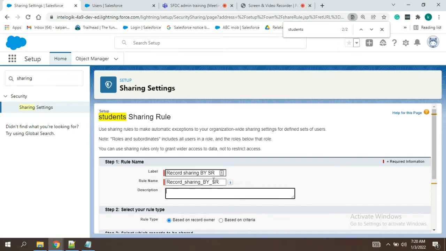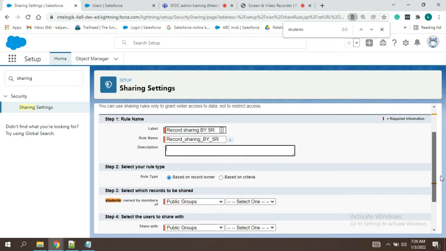Record sharing by sharing rules. Okay, so now there are options: based on record owner, based on criteria. Our requirement is based on record owner. Who is the record owner, guys? Is the record owner in a public group or in roles and subordinates? We will see public groups later; roles and subordinates is something we will look at now.